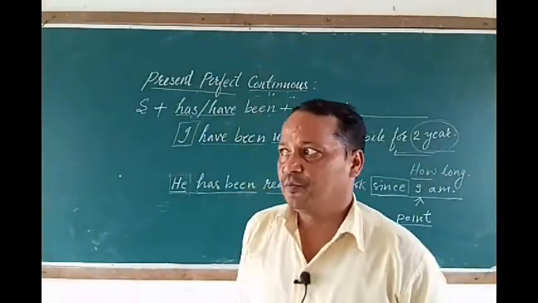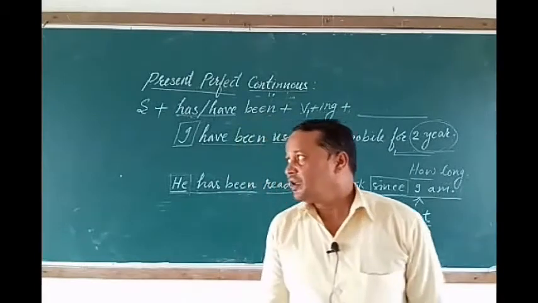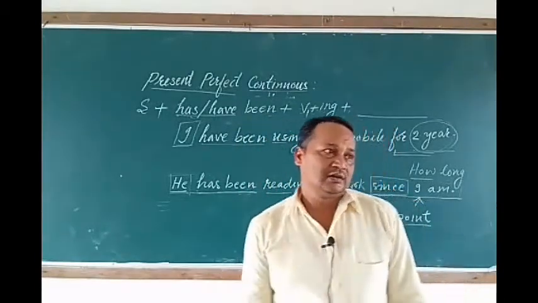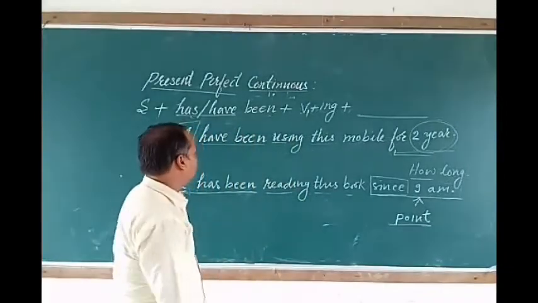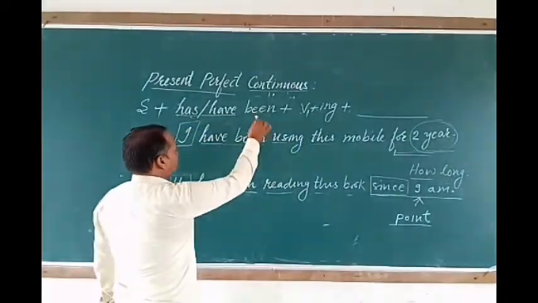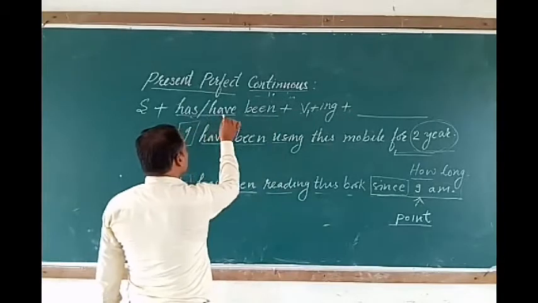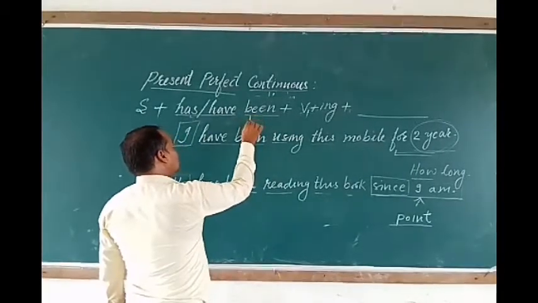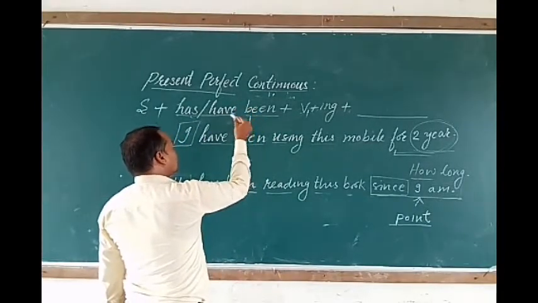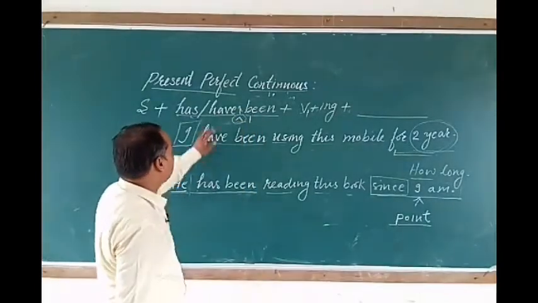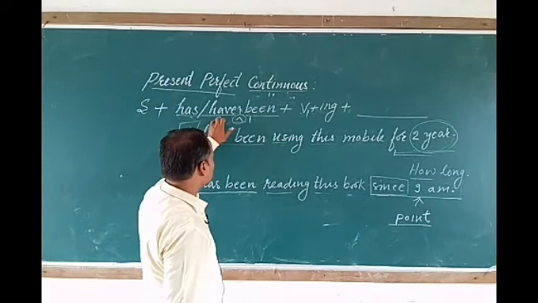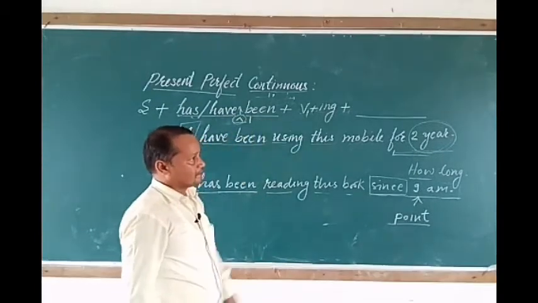So if we have to make them negative, we have to add one word, that is called not, between the helping verb have, has and been. So here we have to add not between has or have, and been.